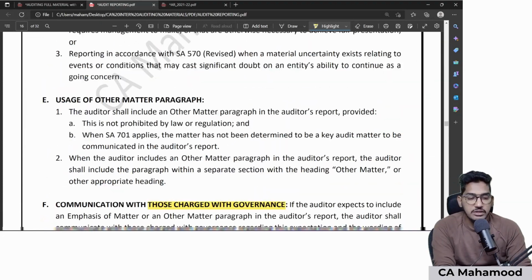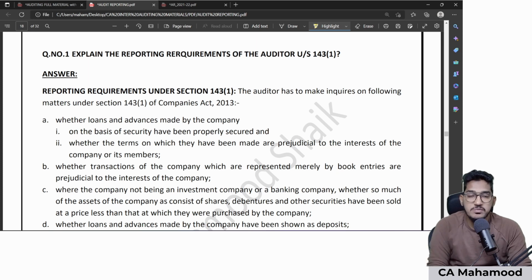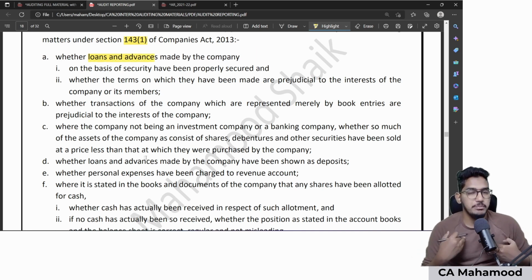First we will start with the reporting requirements under 143 subsection 1. There are 6 matters which are required to be reported under 143 subsection 1. So let us have a quick look at it. First point is regarding loans and advances made by the company. As an auditor, you need to check loans and advances made by the company. Made by the company means given by the company to others.